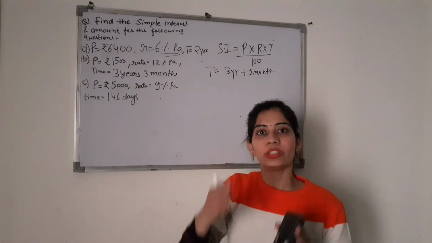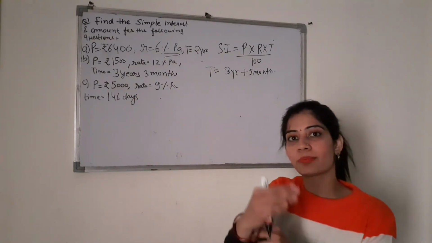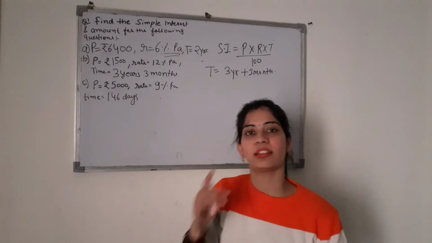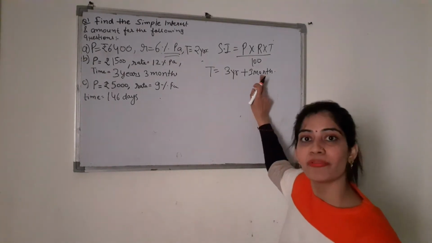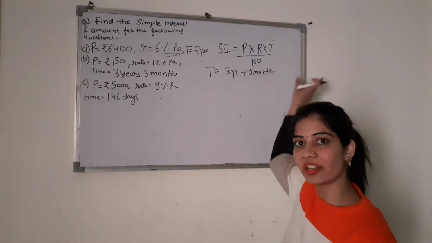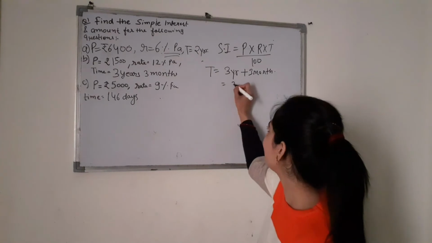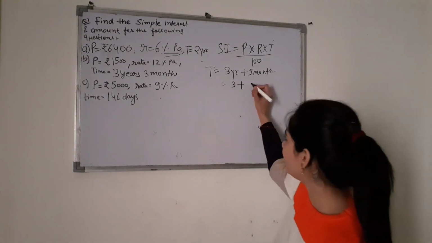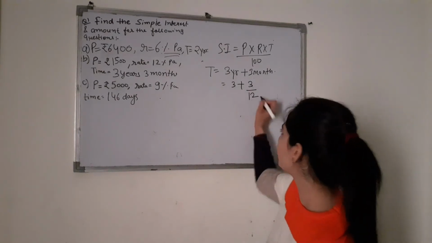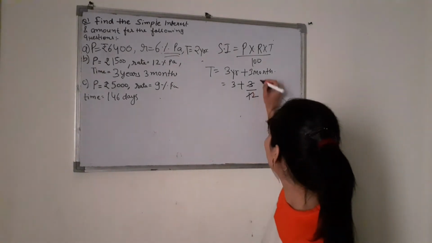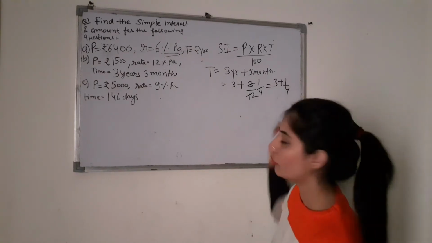Now as we know that month is a smaller unit than years. ठीक है, तो जब भी स्मॉलर यूनिट को लार्जर यूनिट में चेंज करते हैं, so we have to divide. Now किससे divide होगा? The number of months in a year, because months को change कर रहे हैं year में, so number of months in a year. So we can write 3 years as it is plus 3 months, when we change into year, we have to divide 3 by 12, right? So it will be 3 1 and 3 4. So we can write 3 plus 1 by 4.